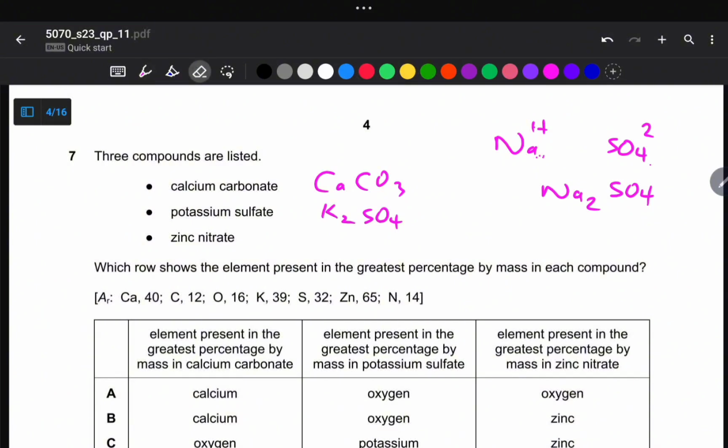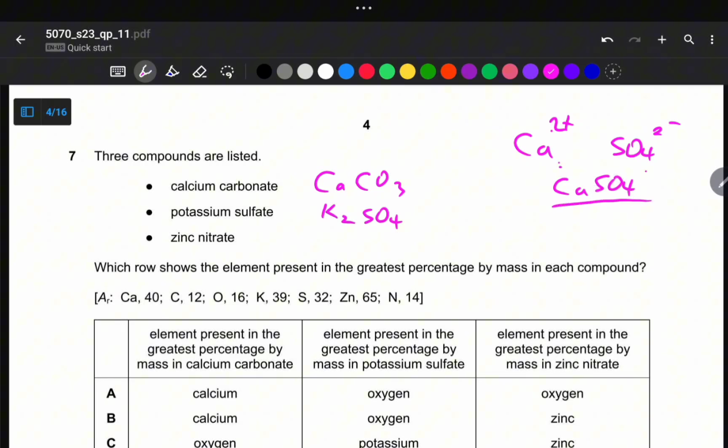And then for calcium sulfate, calcium 2 plus, SO4 2 minus. So the 2 goes here, then the 2 goes here. So we've got 2, 2, so they cancel out, right? So it's CaSO4. Are we together, guys?